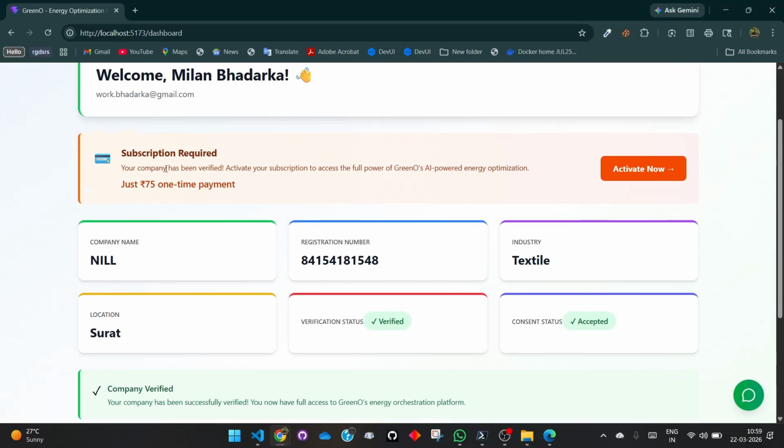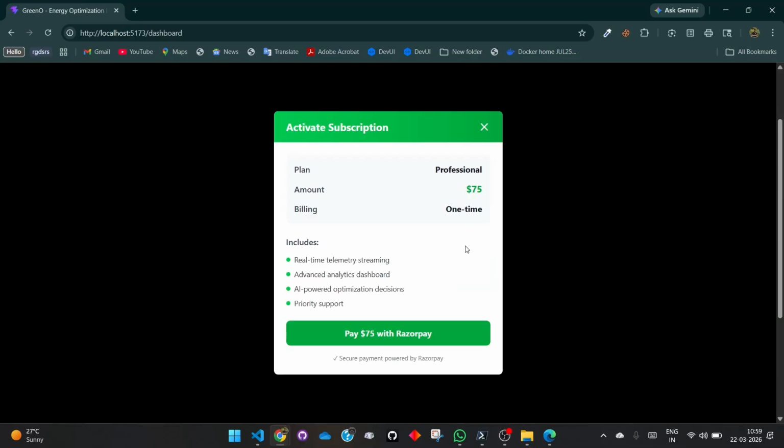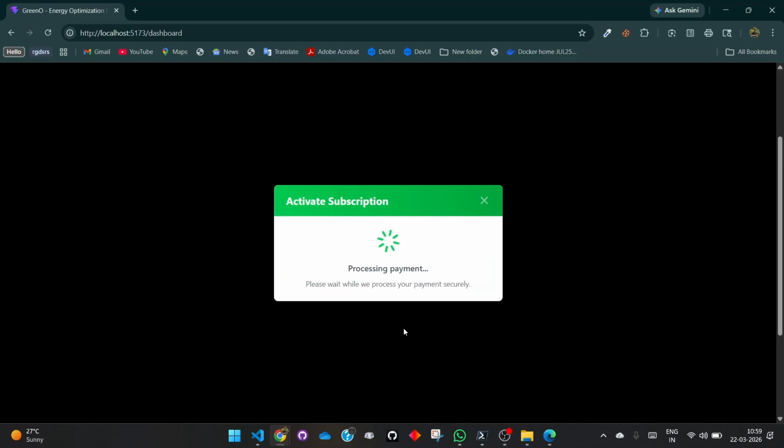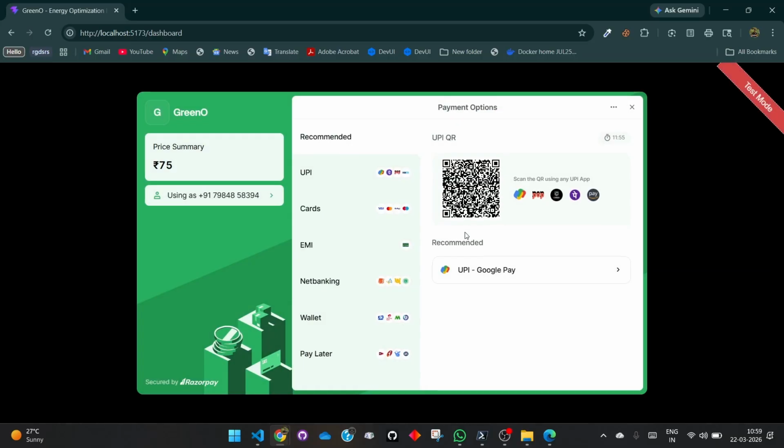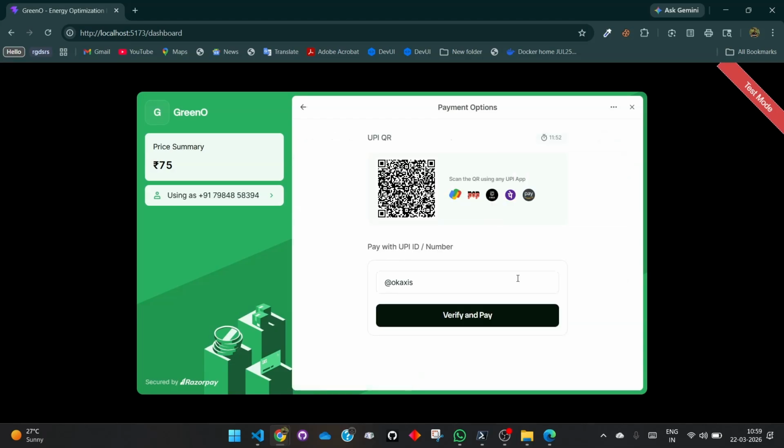And after that, our portal is a subscription based portal. For that we are using the Razorpay API. Currently we have just one time payment, that is of $75. So let's go for it. Yeah, so this is the Razorpay UI, and here we have to add a VPA, that is a UPI ID.